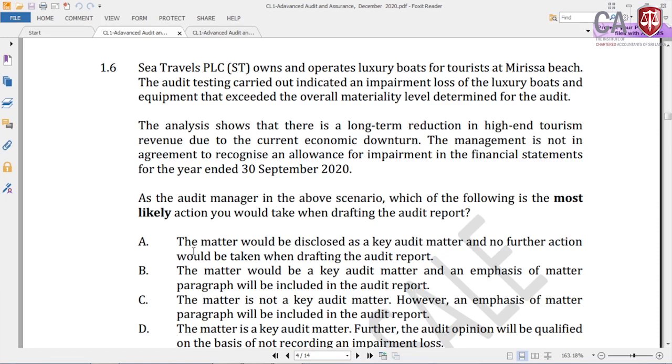Right. So therefore, if you look at part A and D, what is the most appropriate answer? What is the most appropriate answer? It would be answer D. Right. Answer D.